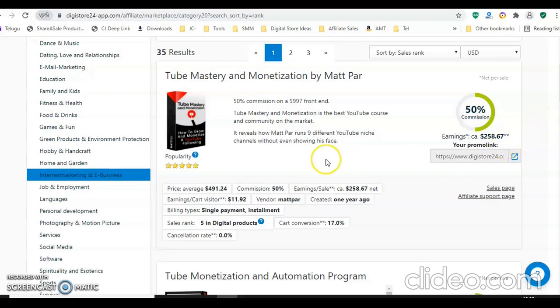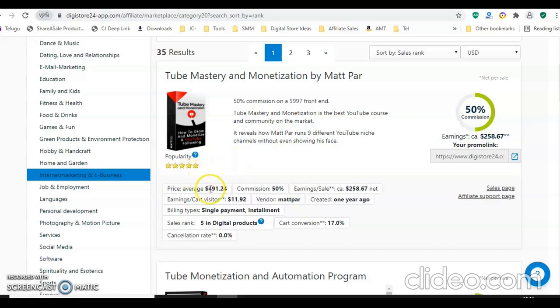All these details you can find. He introduced a course after finding successful tips, which costs 997. In that, you will get 50% commission, so here you will get 258 dollars on each sale. You can check all the products and what the rating is. It is a completely 5-star rating, so you can easily promote this product because it has a high rating.